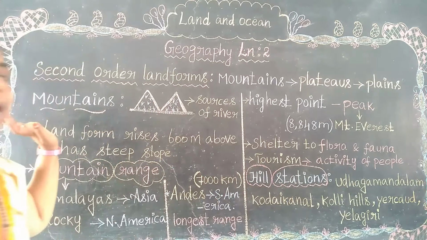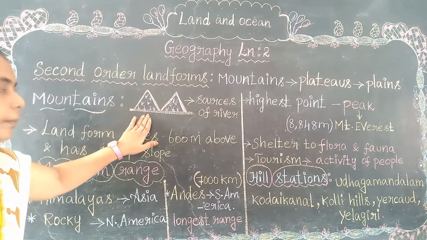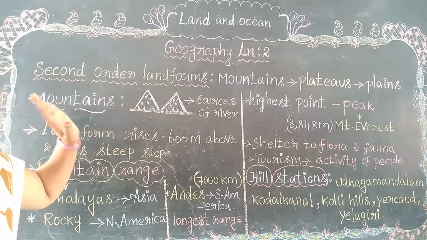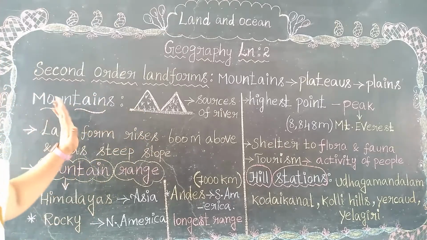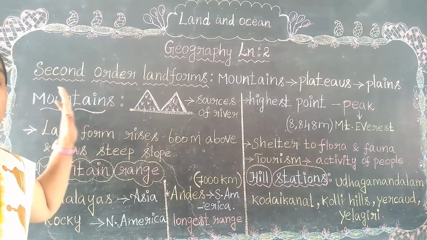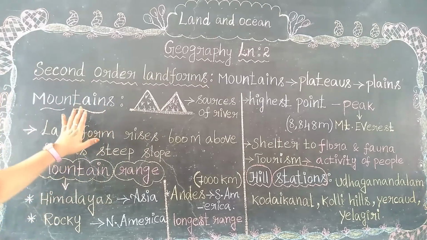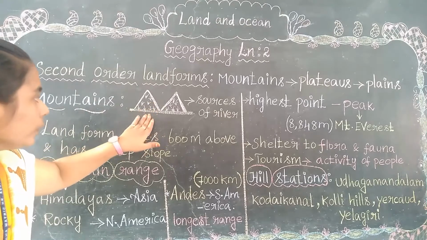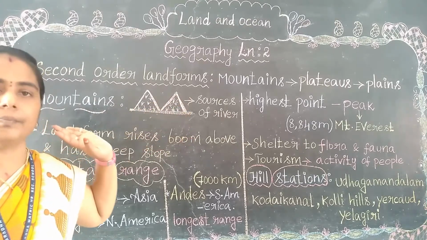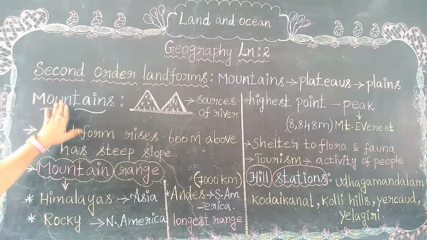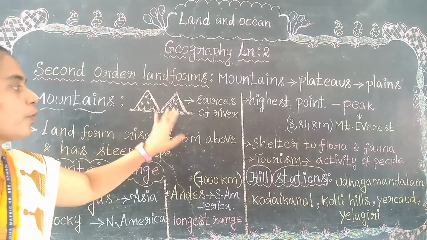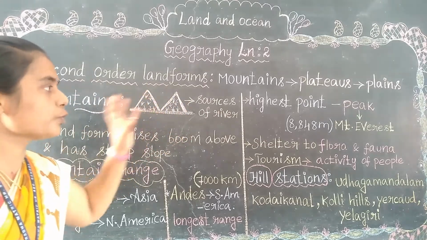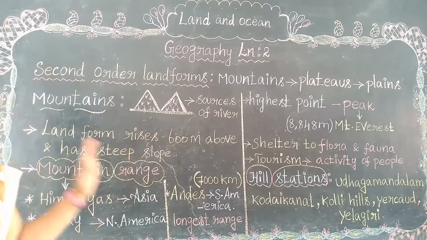Already you know that mountain means hills area, Malaigal சார்ந்த இடம், a hill area and mountain place. I have drawn the mountain here. Mountains are the sources of river. First we know that mountains are the sources of river, the main thing of mountain.